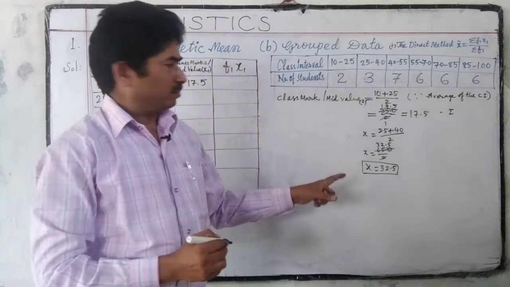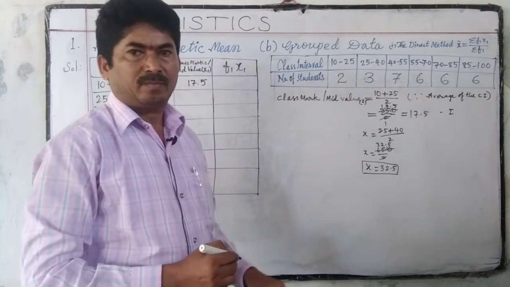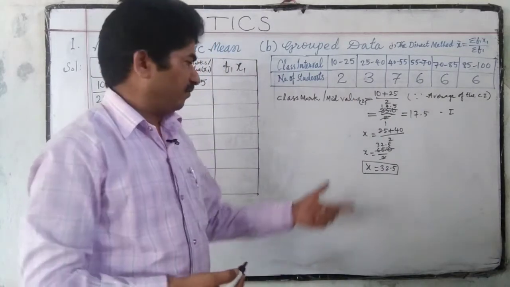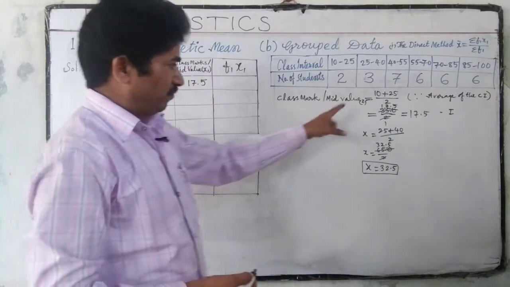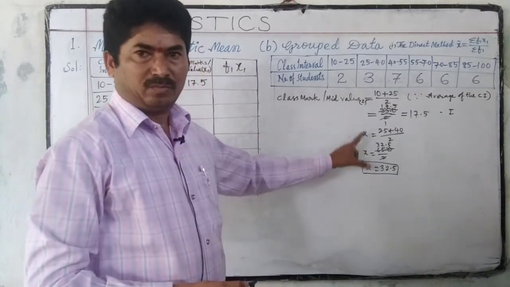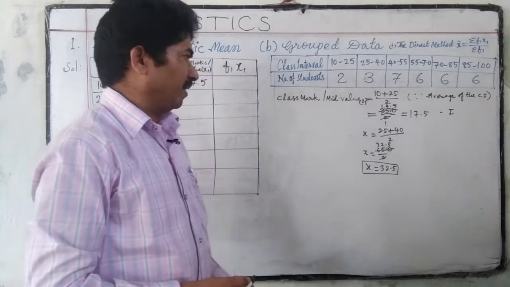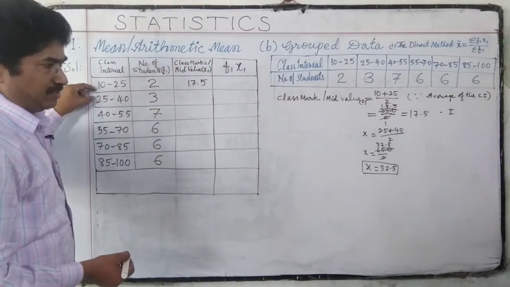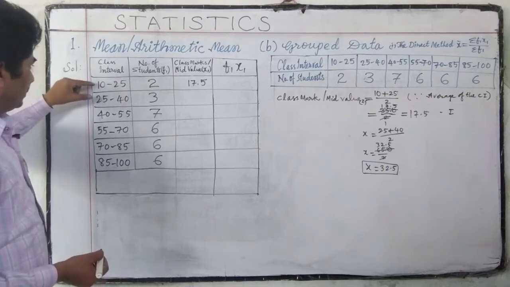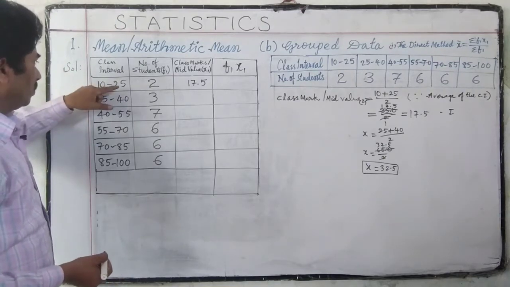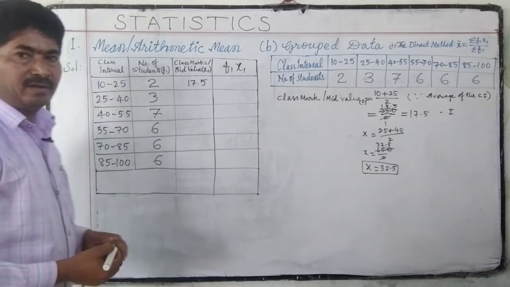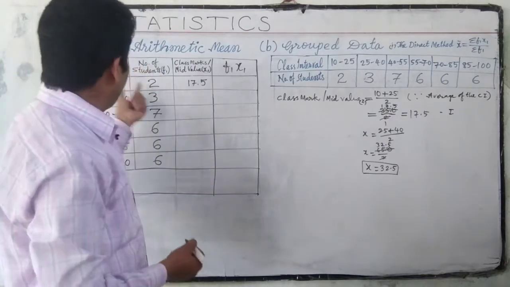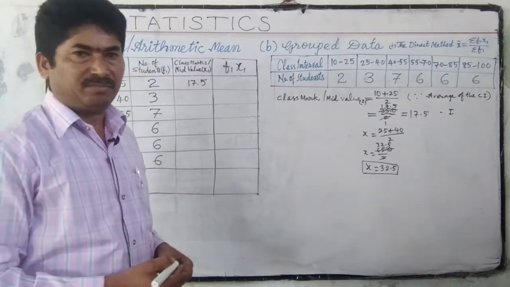But every time, there is no need of doing this much work. So how can we find these values without using this formula? We just have to add the length of the class. How do we find the length of the class? The difference of the class limits is called the length of the class.